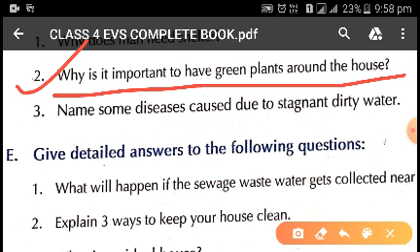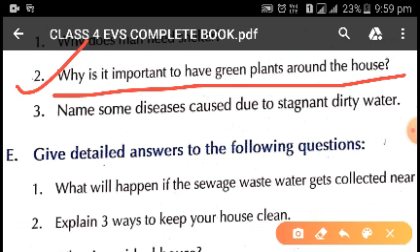So you will write, it is important to have green plants around the house because green plants help in keeping the air clean and fresh. So what will you write in this answer? It is important to have green plants around the house because green plants help in keeping the air clean and fresh. Once again we'll repeat the answer. It is important to have green plants around the house because green plants help in keeping the air clean and fresh. Now coming to the next question.